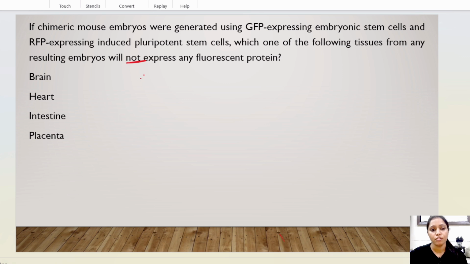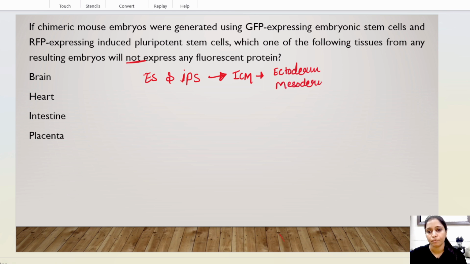In this question, we all know that embryonic stem cells and induced pluripotent stem cells come from the inner cell mass. As we all know, the inner cell mass later develops into ectoderm, mesoderm, and endoderm.